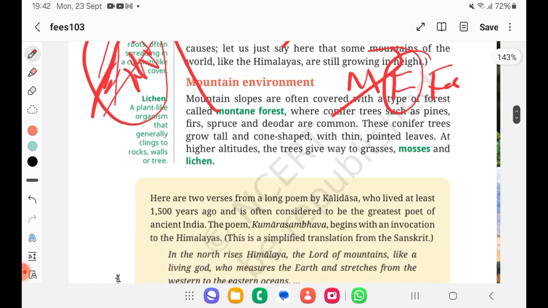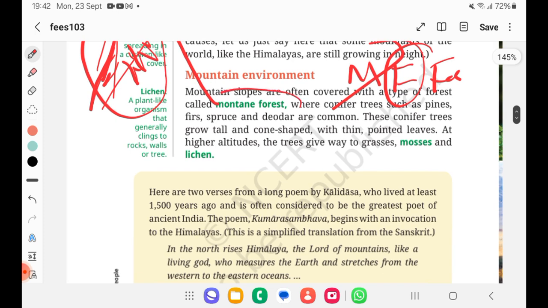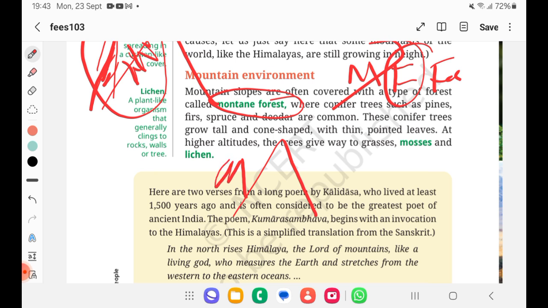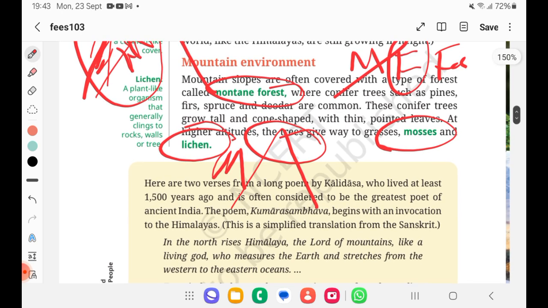So mountain forest I already told. On the slopes you will be finding trees containing needle-like leaves. And somewhere at the top where nothing can be grown, these mosses and lichens will grow. Now your work is to get back to Google and check how mosses and lichens look. Because if you are studying something, you should see how they look like. These are plants. Okay? These are flora. Got it?